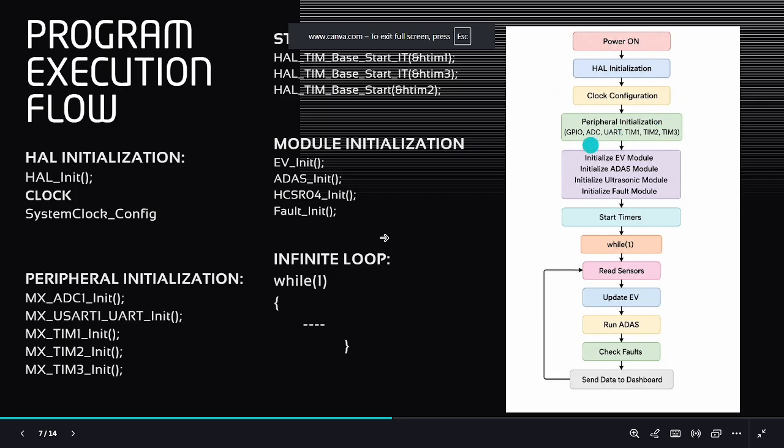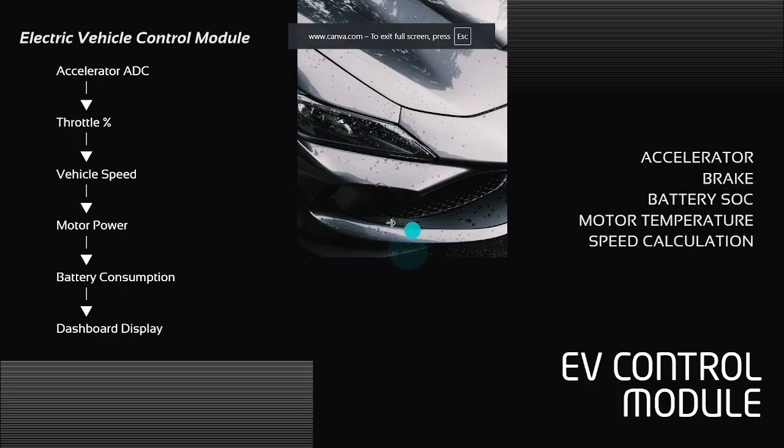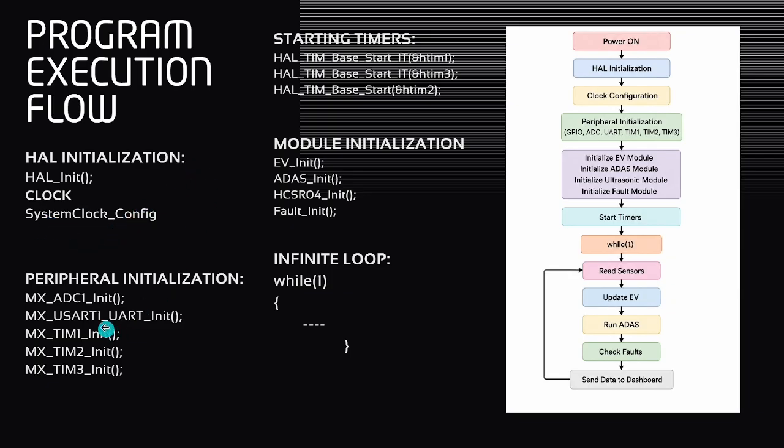Next, the peripheral initialization. GPIO stands for General Purpose Input Output. In our project, GPIO pins are used for LED indications, ultrasonic trigger pins, ultrasonic echo pins, and digital control signals.